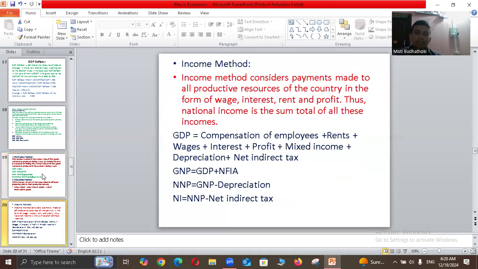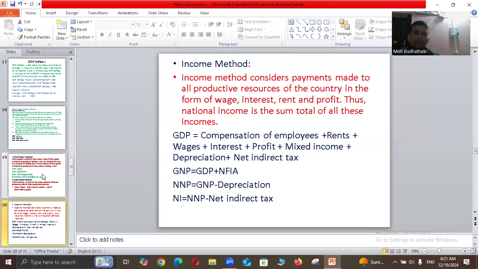Then income method. Income method considers payments made to all productive resources of the country in the form of wage, interest, rent, and profit. We provide wage to labor, we provide interest to capital, we provide rent to landholders, and we provide profit to organizers.